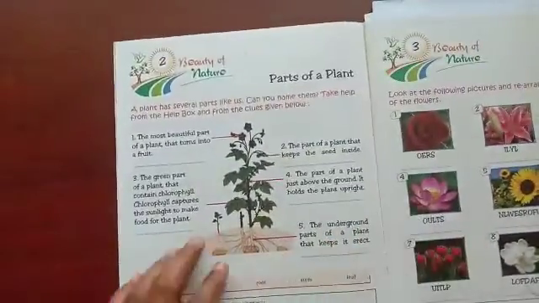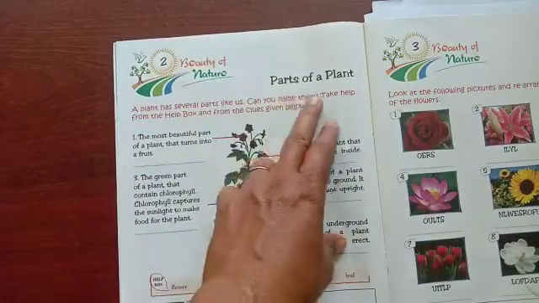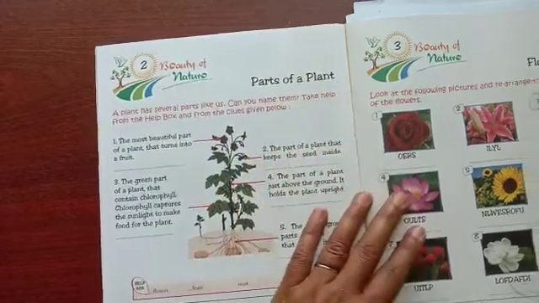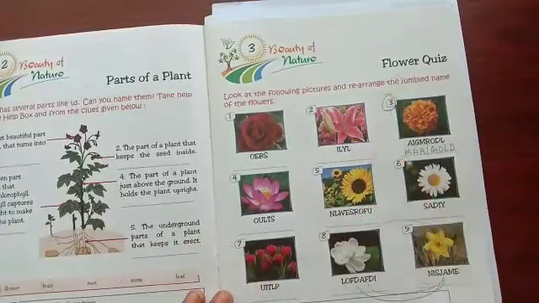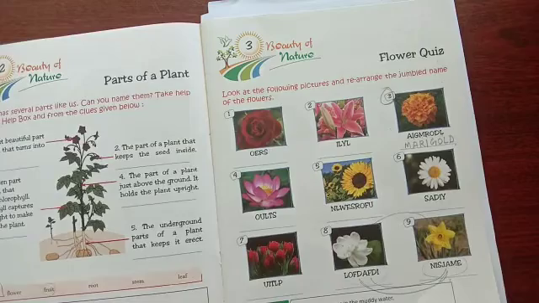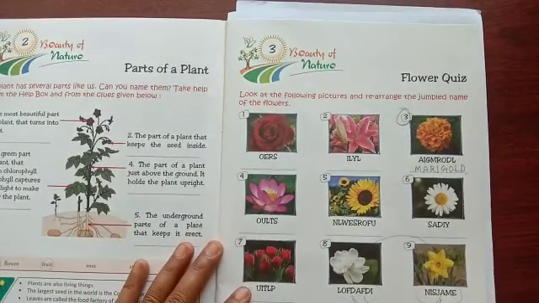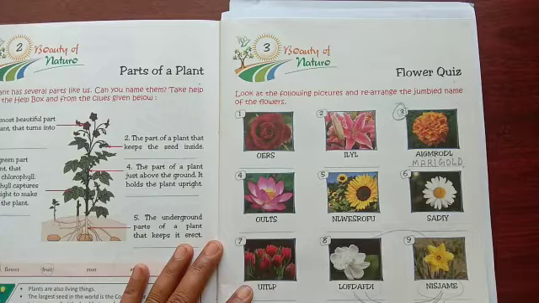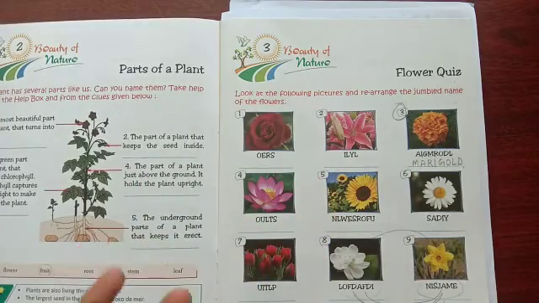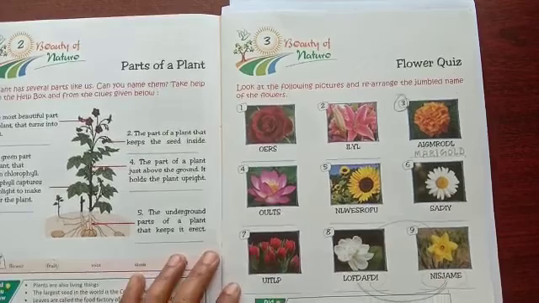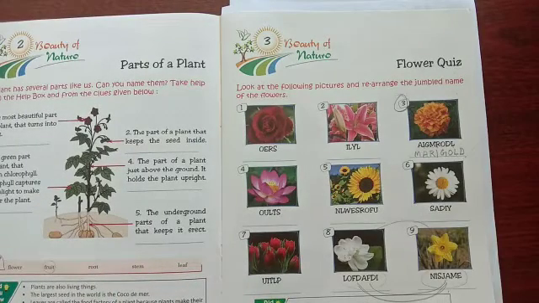And we got into chapter 2, where we saw the different parts of a plant, and I showed you the plant also. And in chapter 3 we saw the flower quiz, in which I showed you different flowers and explained those flowers to you. For your homework, these words are jumbled, and I had given you the homework to rearrange those words and write the name of the flower.